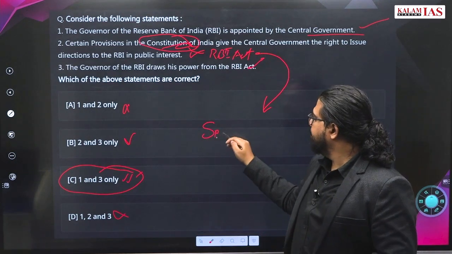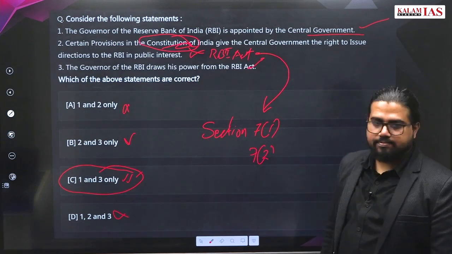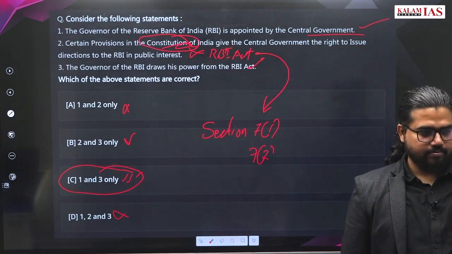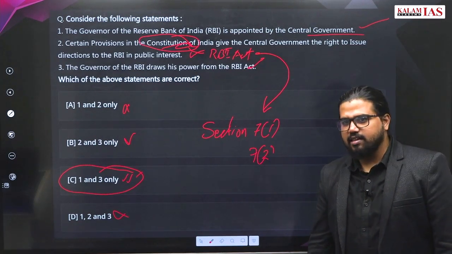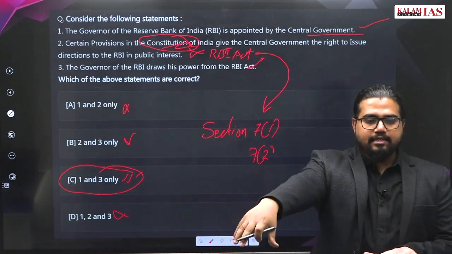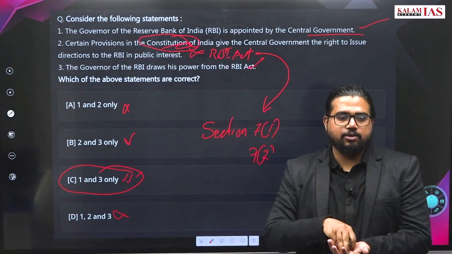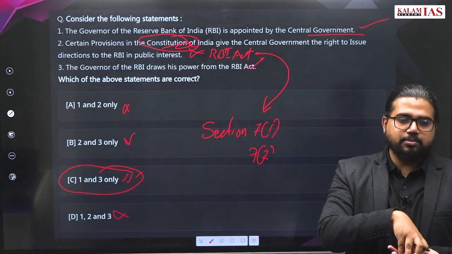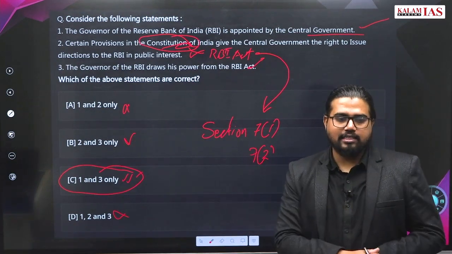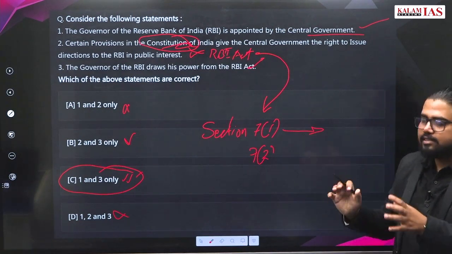Section 7 of the RBI Act. What does it say? Section 7(1) is there. Section 7(2) is there. What does it say? Section 7(1) says that government can consult the RBI governor for some matters regarding public interest. The central government or finance minister can consult the RBI governor and discuss whatever it is, due to public interest. That is consultation and discussion.